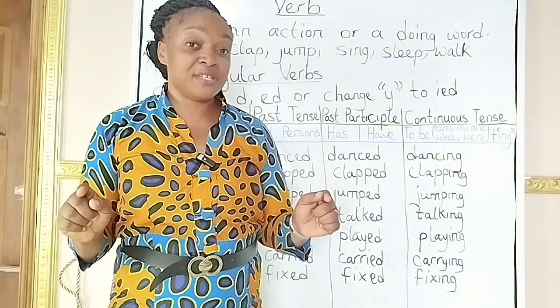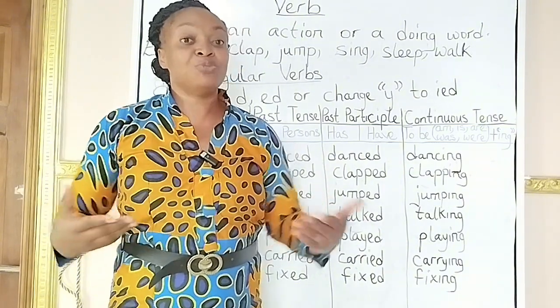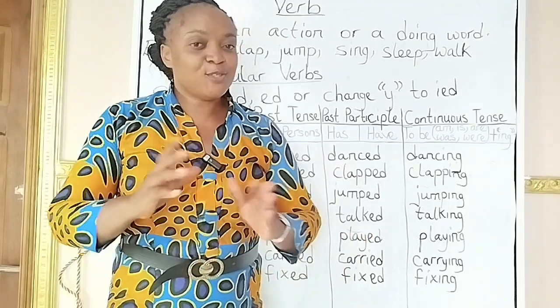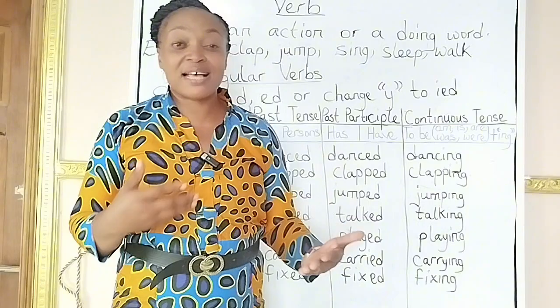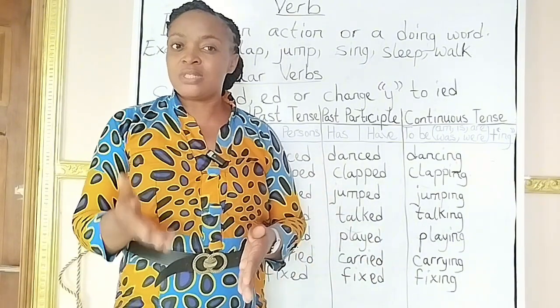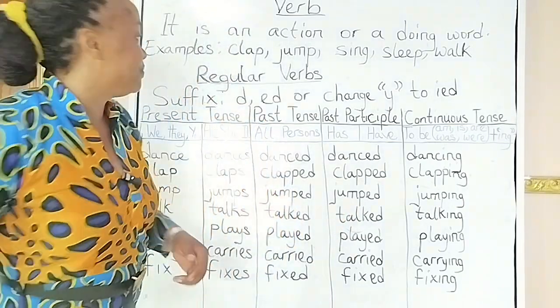That is what makes the difference when it comes to regular or irregular verb. It is called regular because it has a format. It has a standard way to form the past tense and the past participle. So we're going to look at various verbs today, and I'll tell you the rules behind them. Follow me and let's do this together.